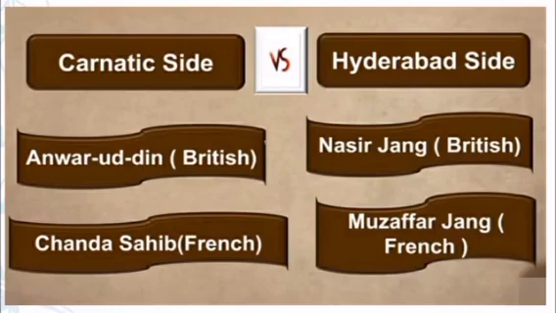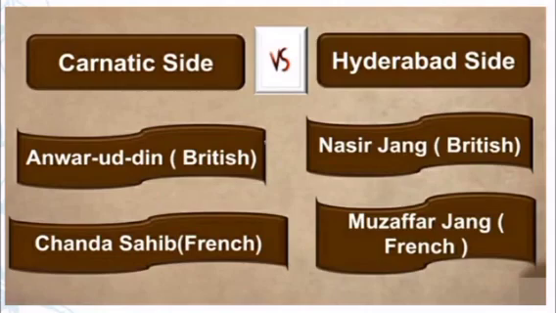On the Carnatic side, the two rulers named Anwaruddin and Chanda Sahib had a conflict over who will become the next ruler of Carnatic. Anwaruddin was supported by the British and Chanda Sahib was supported by the French.